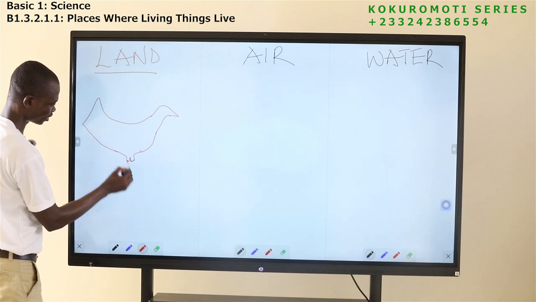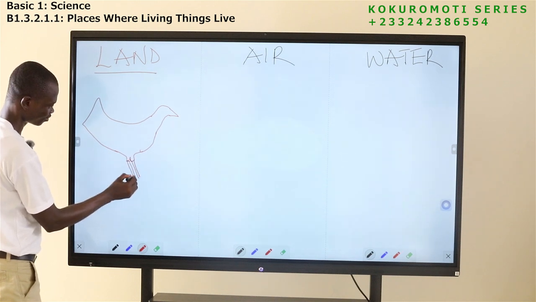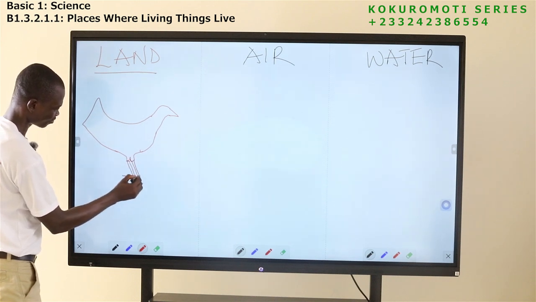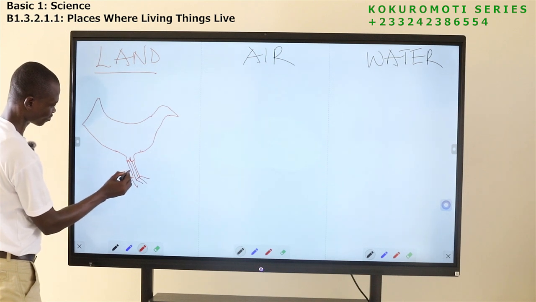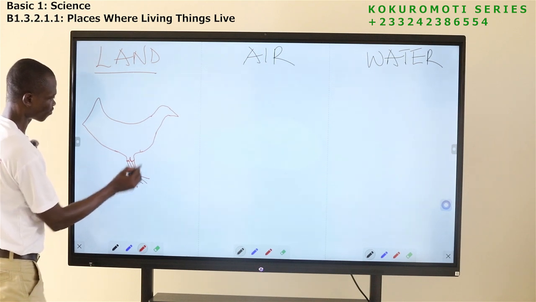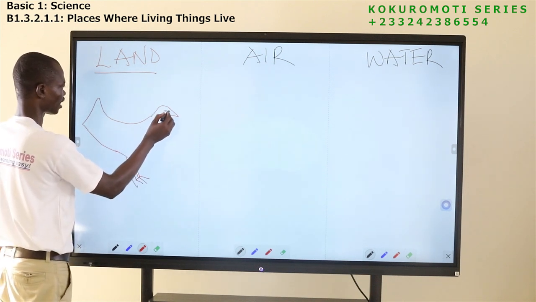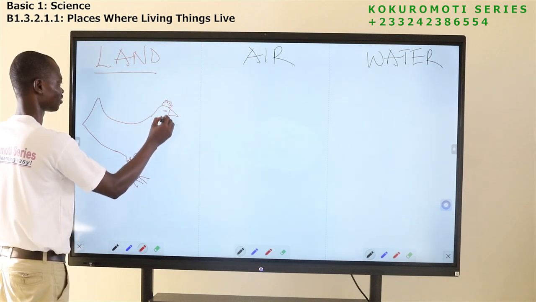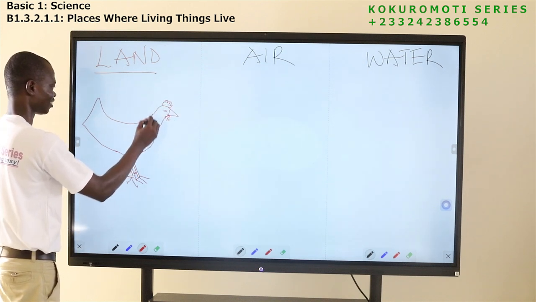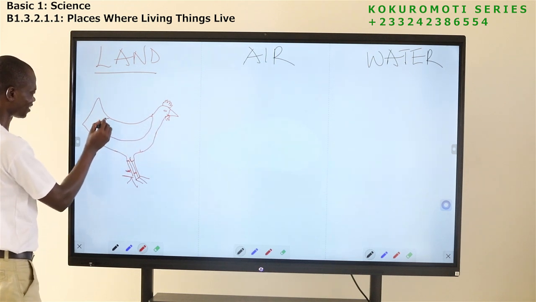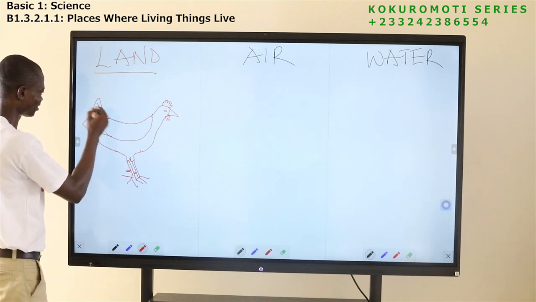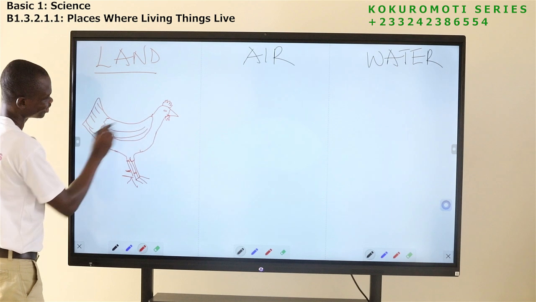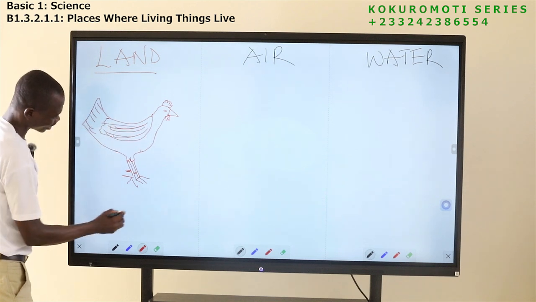Those who are laughing at me, I have seen you. You think I cannot draw? I know how to draw. So, this is our hen.